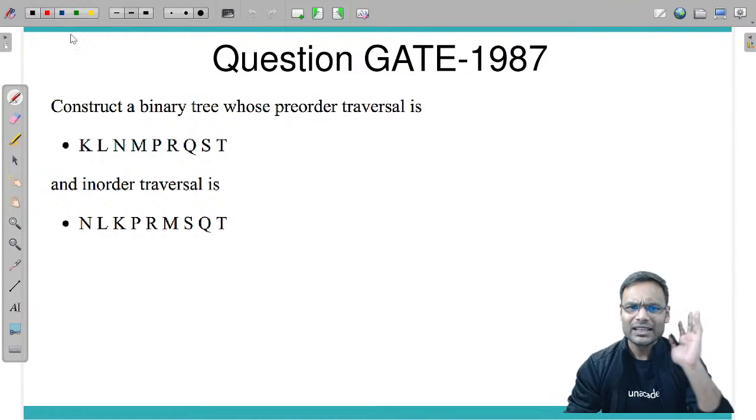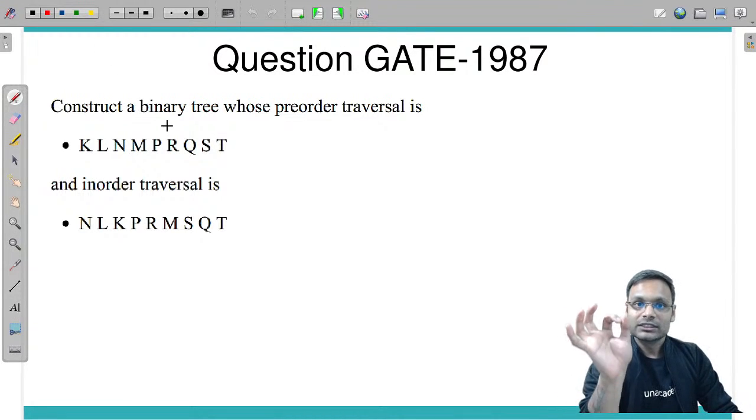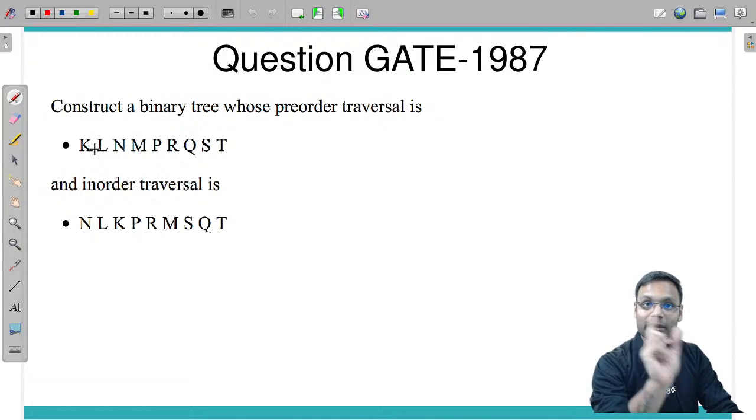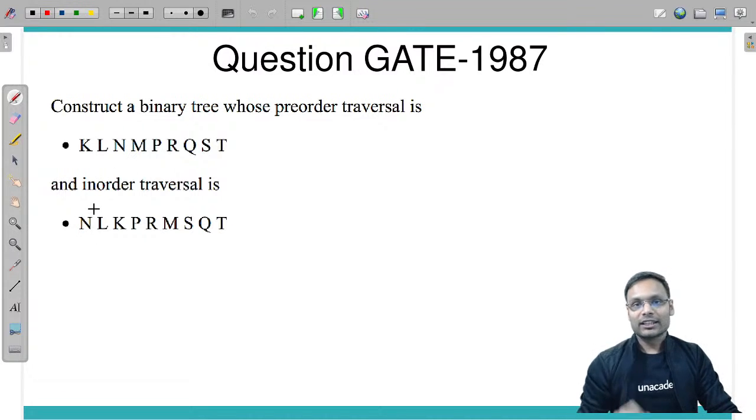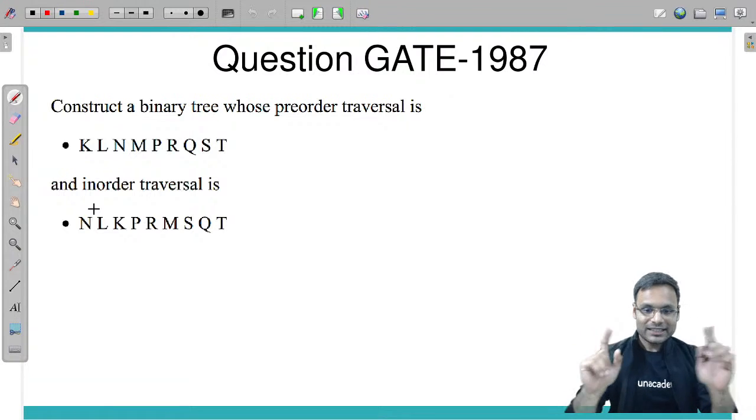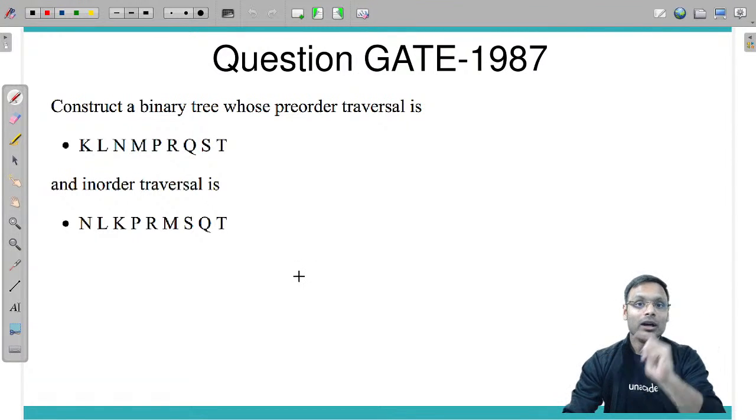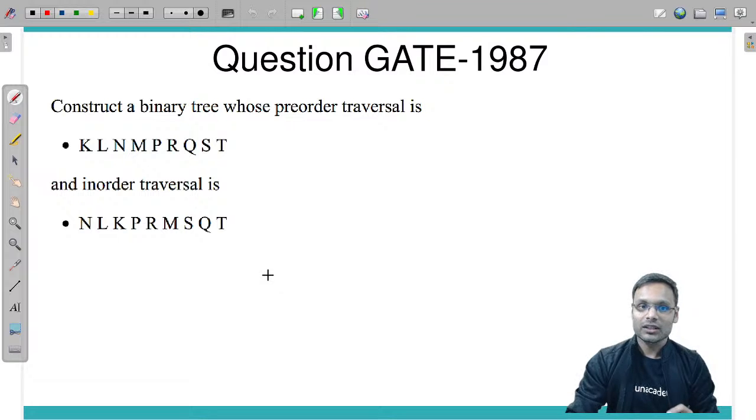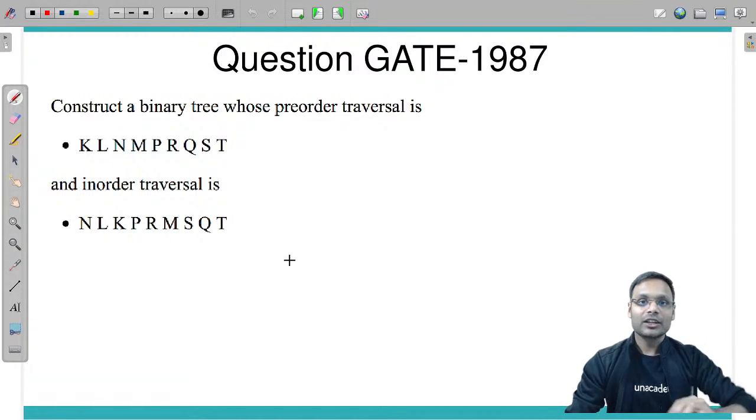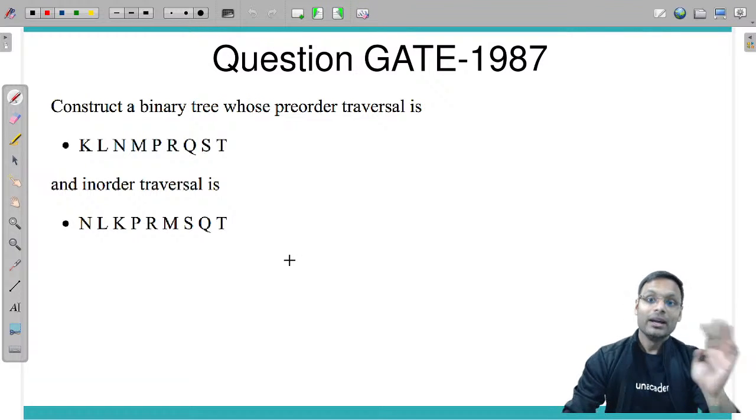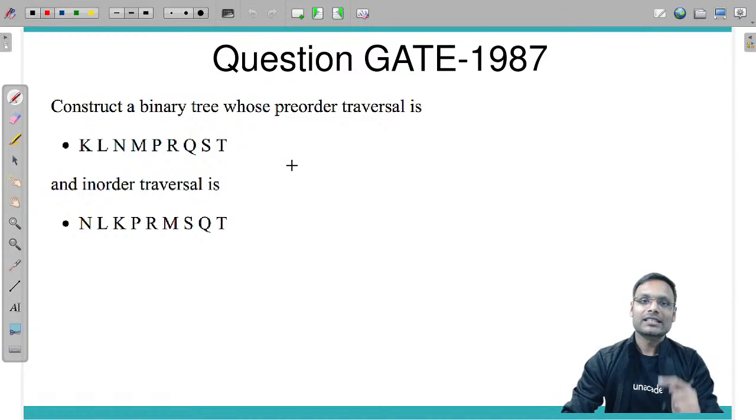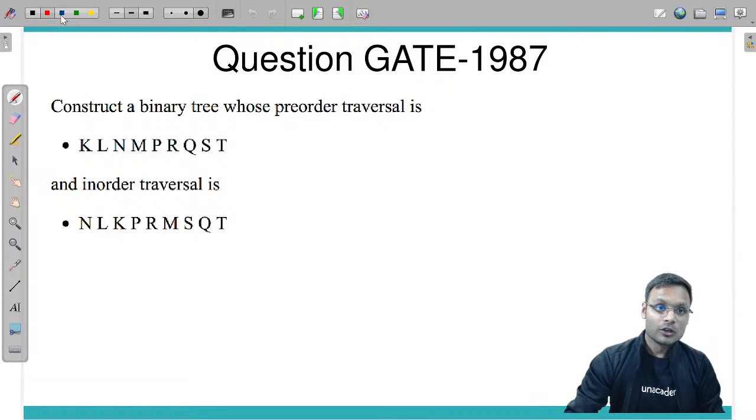The method is very simple. Pre-order traversal will help you get the root of each and every subtree. In-order traversal will help you get the left and right subtree. Let's start. If you have studied the entire data structure, then you can solve the question ahead of me. You can share whether your answer was correct or not, the same as mine or not. So you also draw, I will also draw. Let's see if you get the correct answer or not. So first of all,